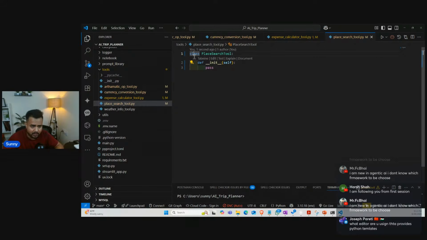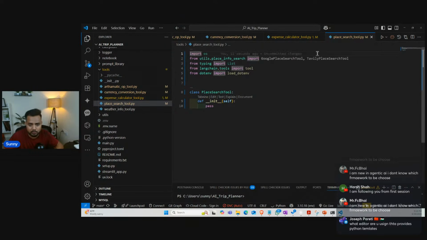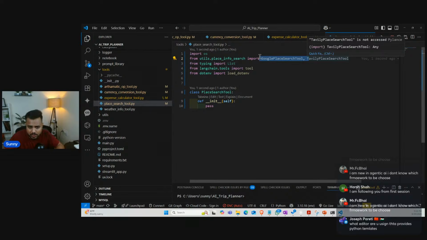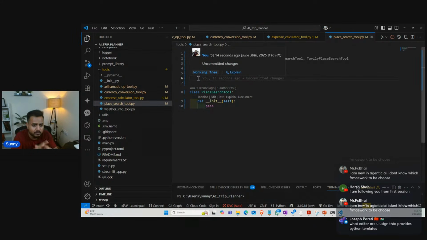So this is also one of the classes, and inside this particular class, guys, we're going to create other tools. If we're talking about the import statements, this is going to be my import statement for this particular class. Another import statement is the Google Place Search tool, and the second is the Tavily Search tool. So any of them we can use over here. Then you can see the other ones: we have a tool, load dotenv, list, os, and all. Where we're going to use them, you will get to know in some time once I write further code over here.